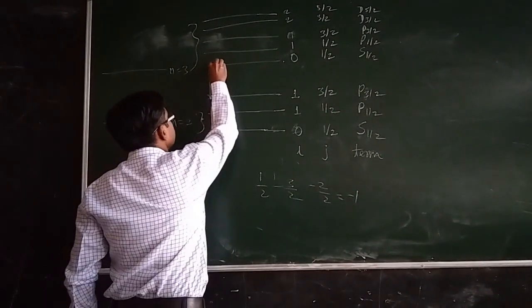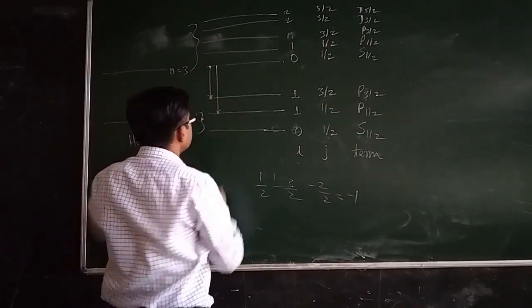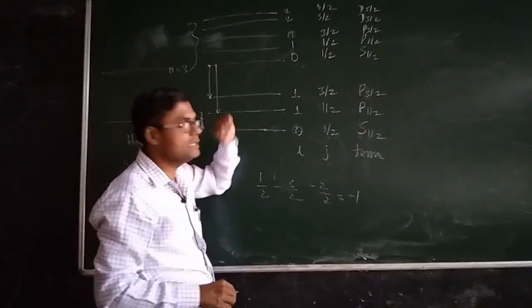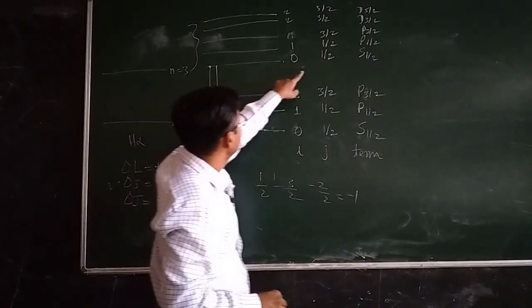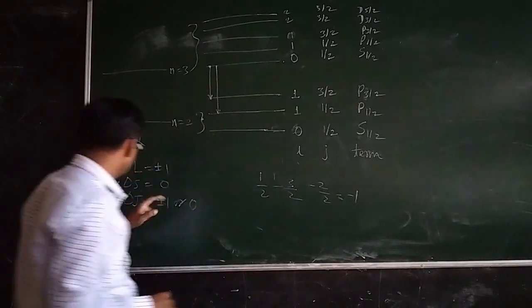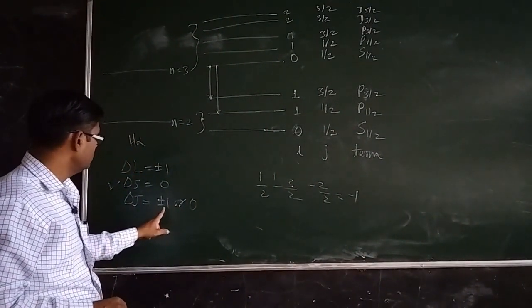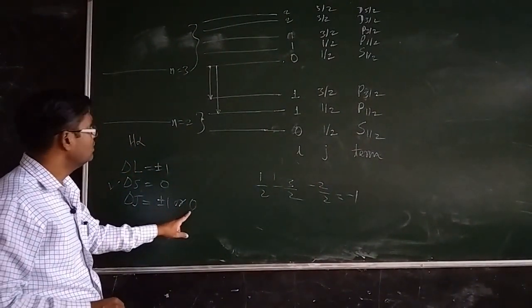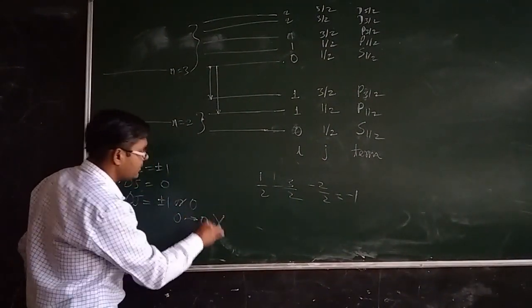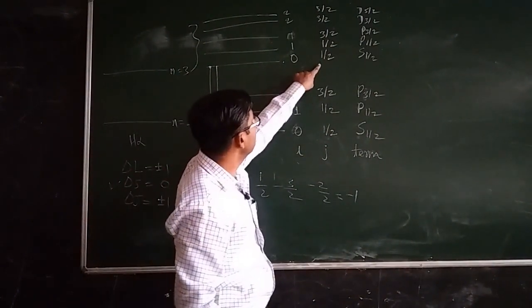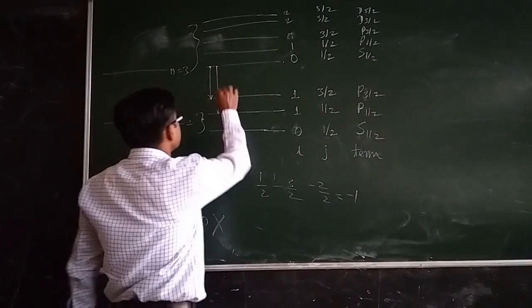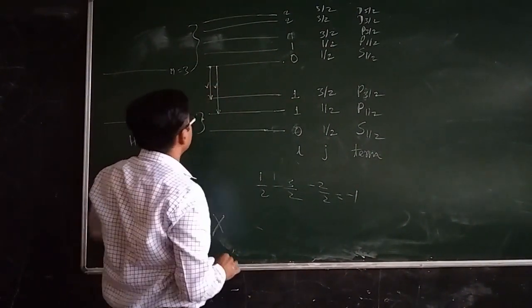What about this transition? Whether this transition is allowed or not? L equal to 0, L equal to 1. 0 minus 1 is minus 1. So that is allowed. Again 1 by 2 minus 1 by 2 is 0. So delta J equal to plus minus 1 or 0. However, 0 to 0 transition is not allowed. But that is not 0 to 0. This is 1 by 2 to 1 by 2 yielding the net value equal to 0. So this is allowed. So this is also allowed.